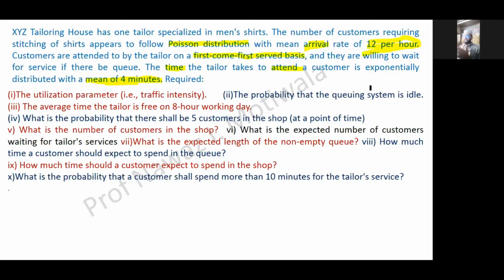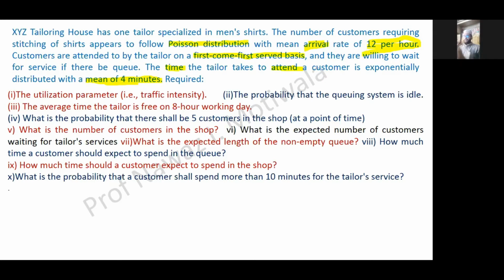Waiting for service means the queue length, so it will be LQ. Then what is expected length of non-empty queue. How much time a customer should expect to spend on the queue. That means waiting time in queue. How much time should a customer expect to spend in the shop. In the shop means system, so we want to find out WS.